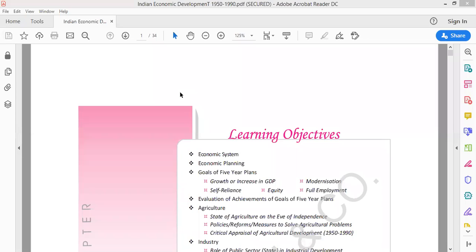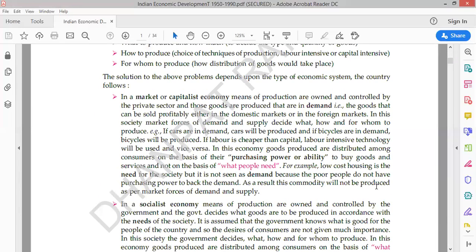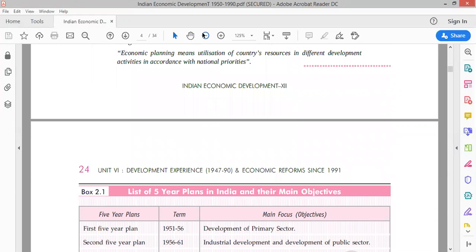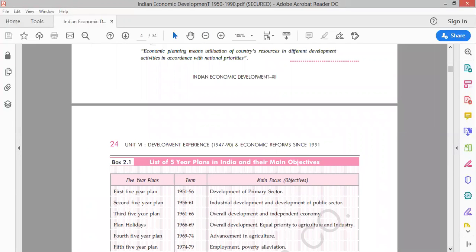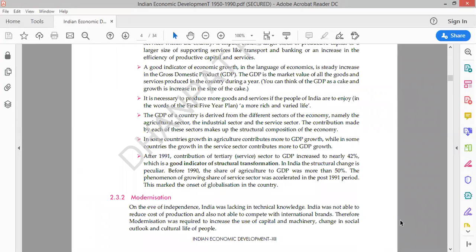That's what we are studying: what steps have been taken by the Indian government to improve agriculture in the Indian economy, where we have covered that three reforms, actually agrarian reforms, were introduced in India.